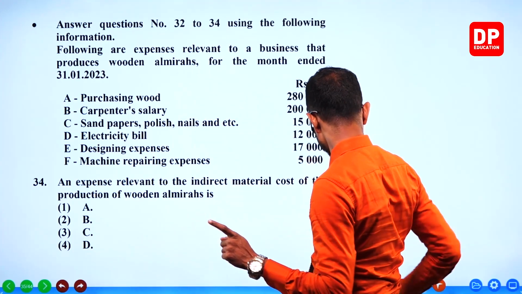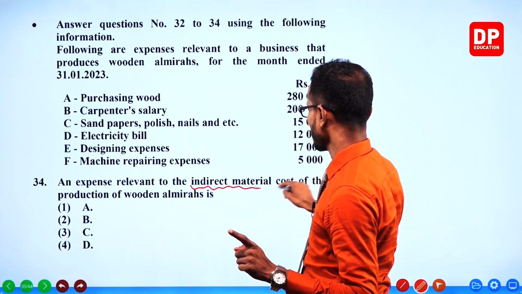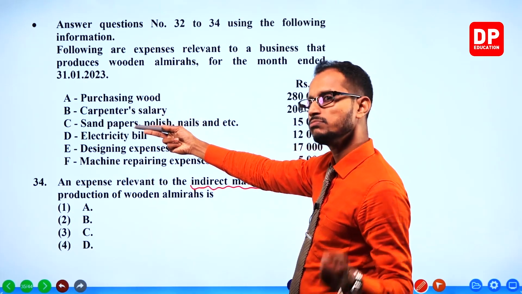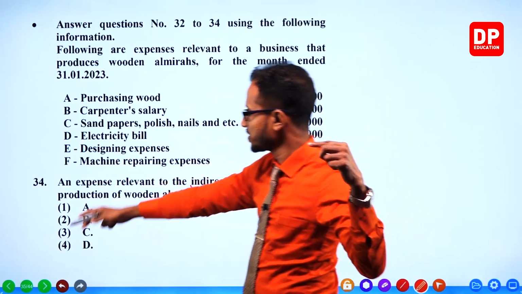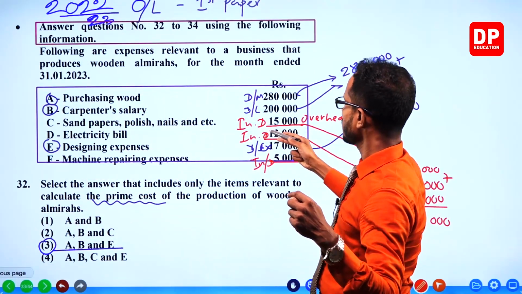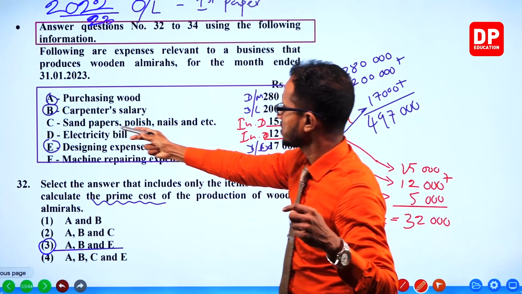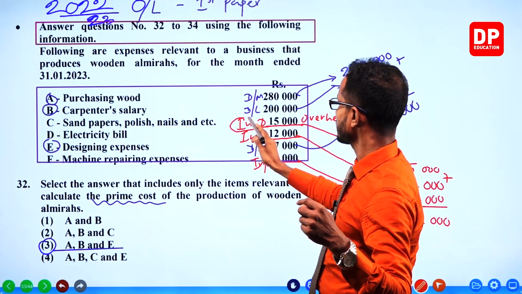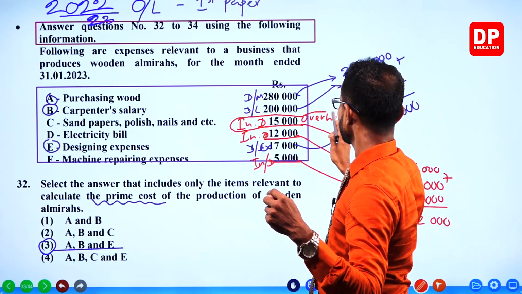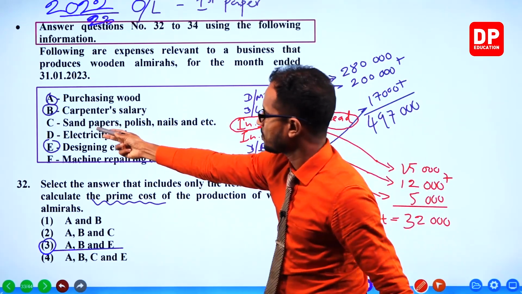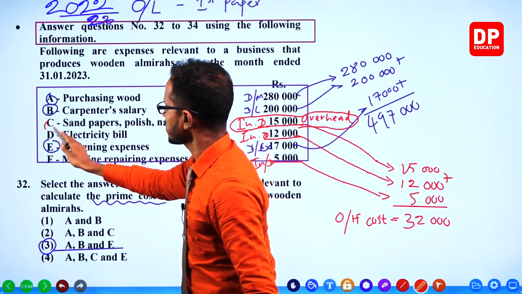It was here. Do I need to go back to the previous slide where I marked? See, these are the indirect materials. Sandpapers, polish and nails, I have marked as indirect overheads. So these are the indirect materials.